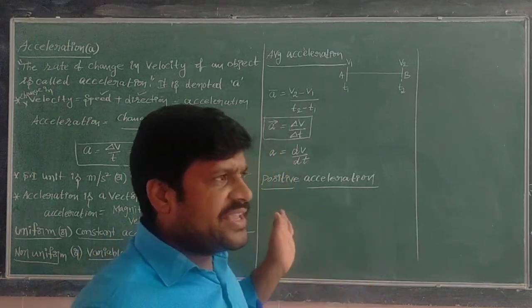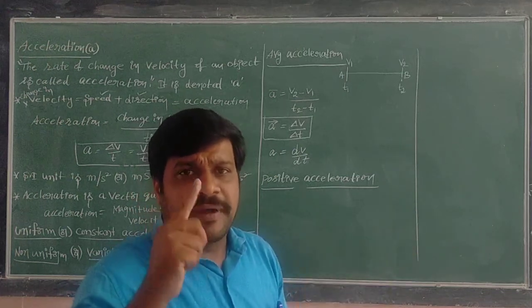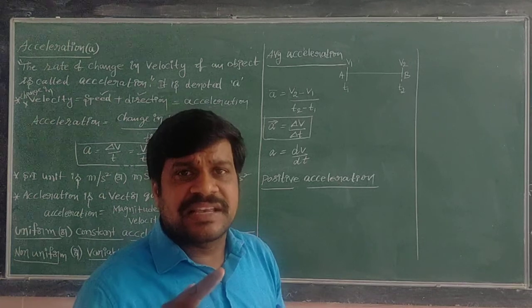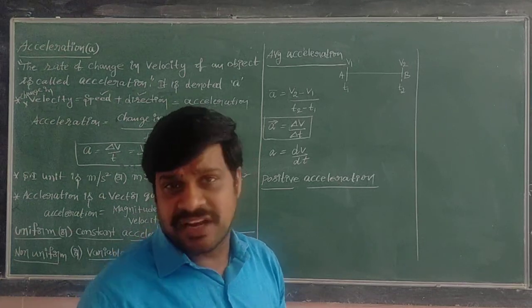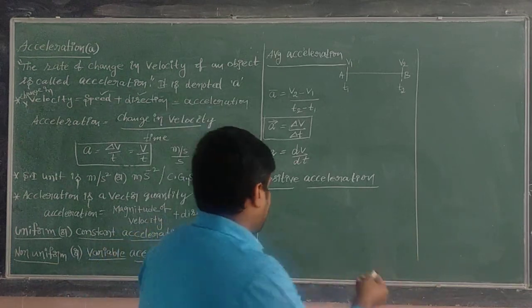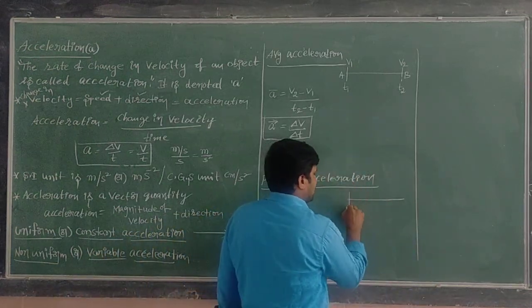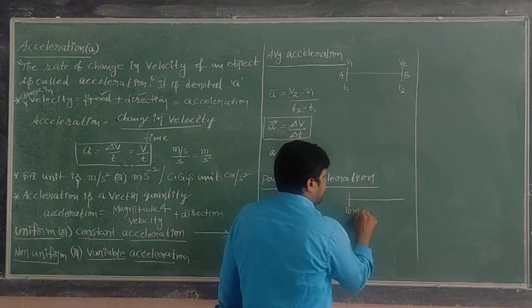Suppose when the body is moving along a straight line, if the final velocity of the body is greater than the initial velocity, then the acceleration is positive. For example, the object is moving like this. Here the velocity is 10 meter per second.